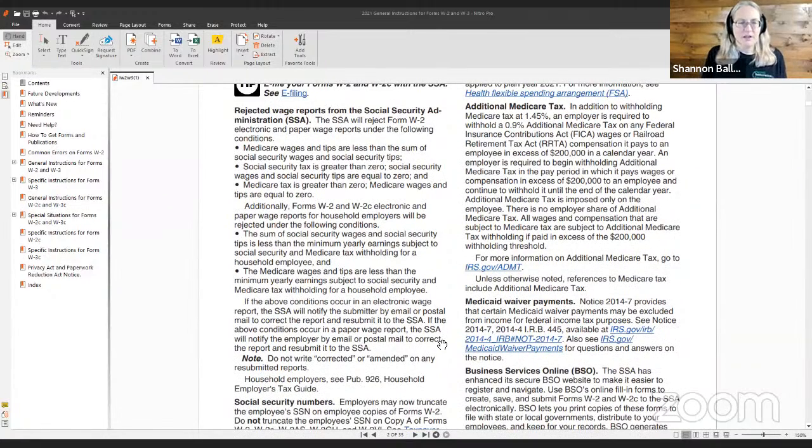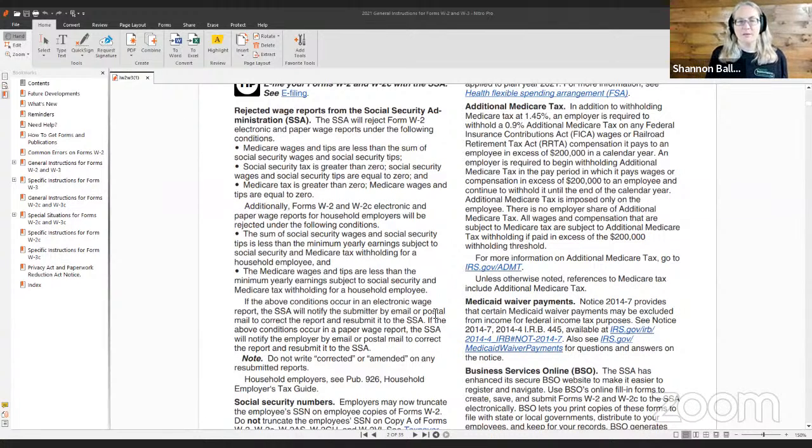If the above conditions occur in an electronic wage report, the SSA will notify the submitter by email or postal mail to correct the report and resubmit it to the SSA. If the above conditions occur in a paper wage report, the SSA will notify the employer by email or postal mail to correct the report and resubmit to the SSA. Note, do not write corrected or amended on resubmitted reports.